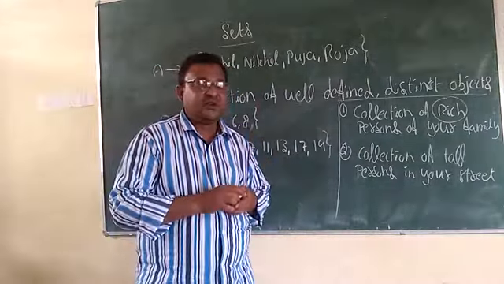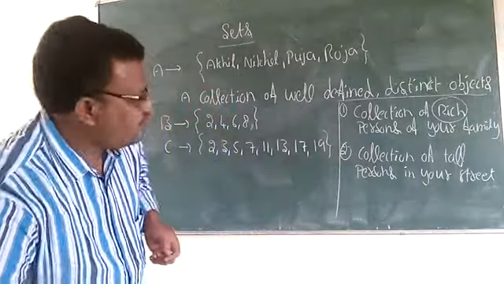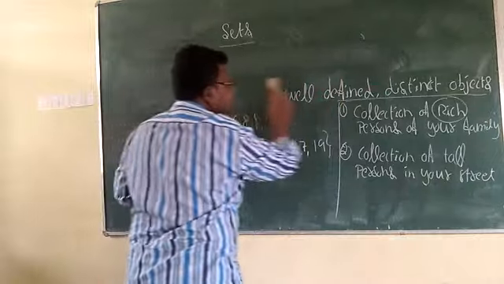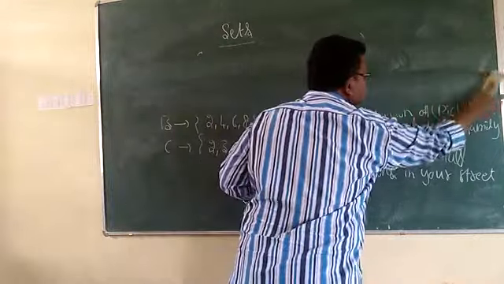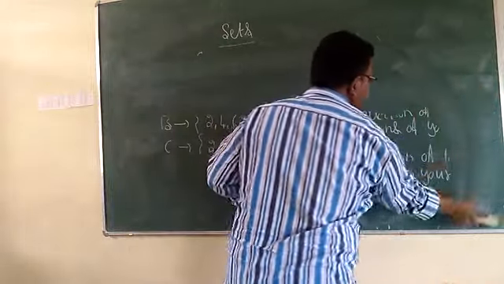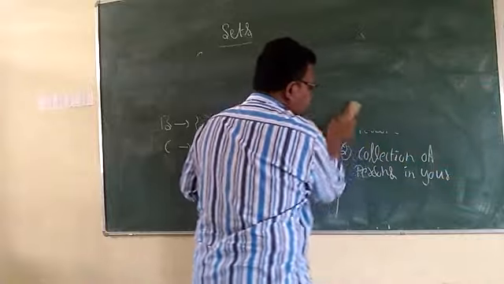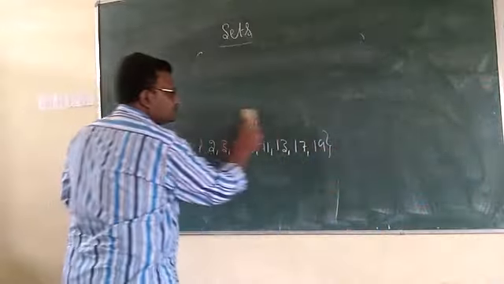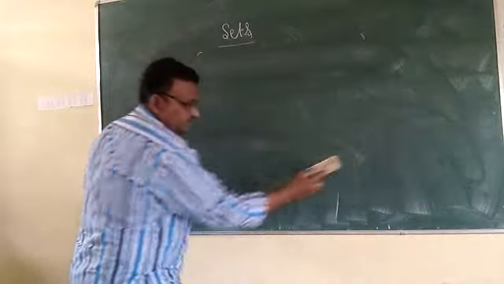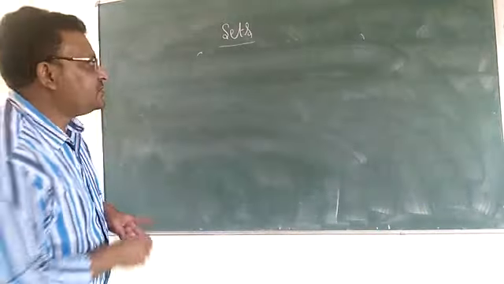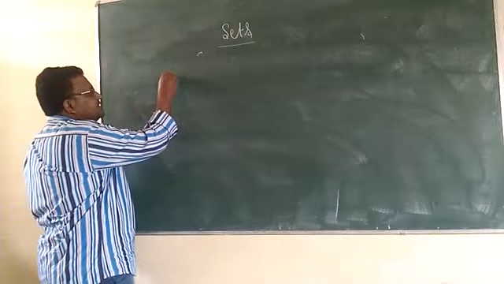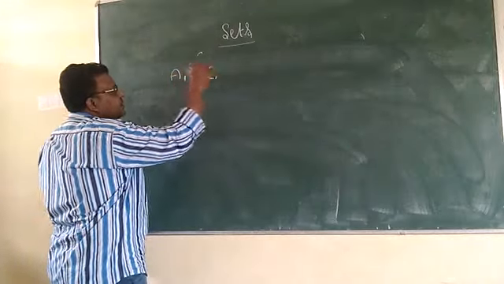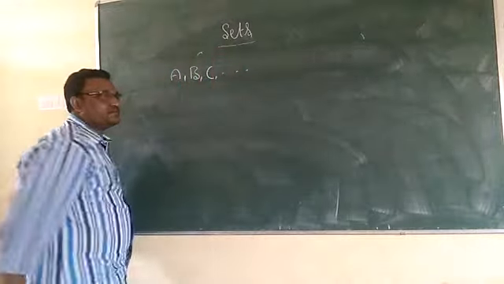And the next, notation. Sets are denoted by capital letters.